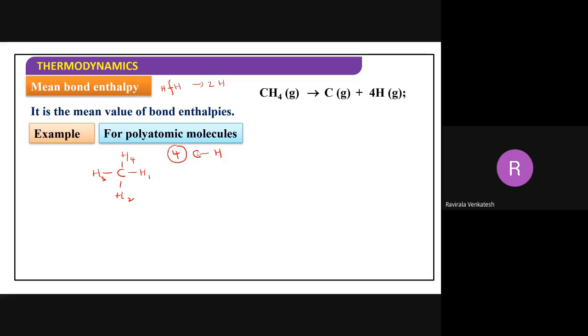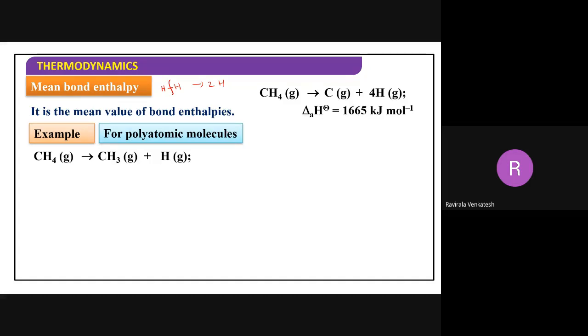See, for example, we'll take one example for this. CH4, I am removing the first bond here. First one, second one, third one, fourth one.